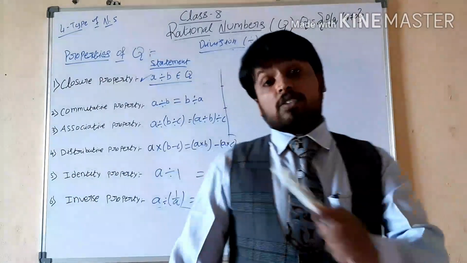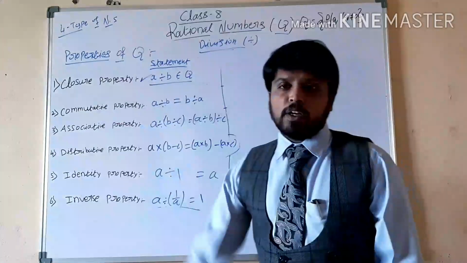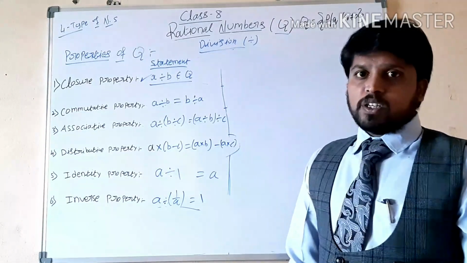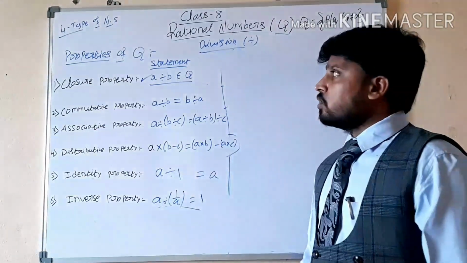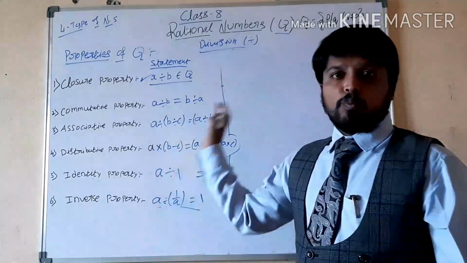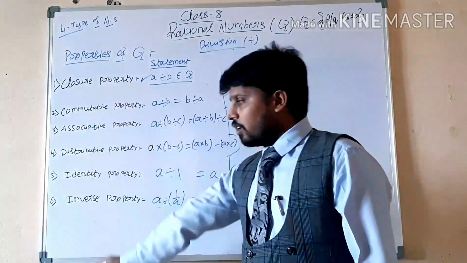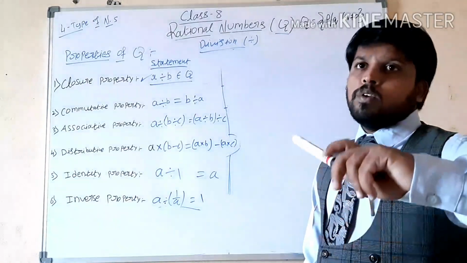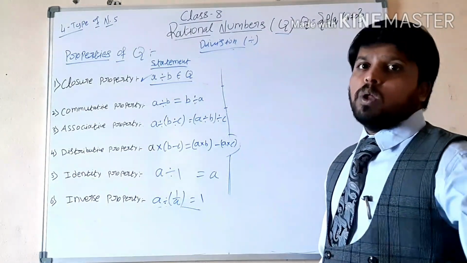So children, this is overall the topic of properties of rational numbers. Here we checked all 4 operations and all 6 properties. Now you have to verify these with your own numbers.